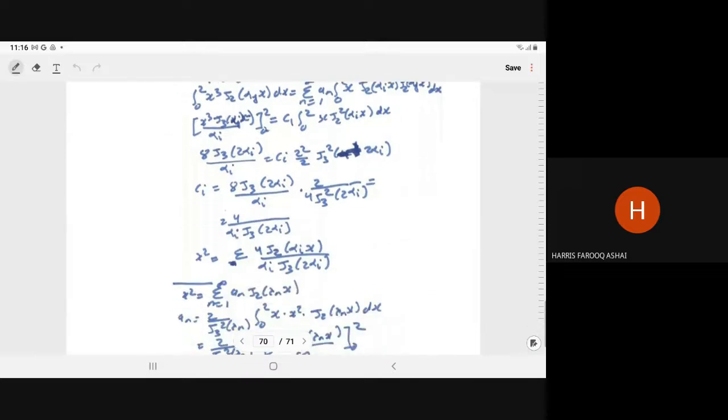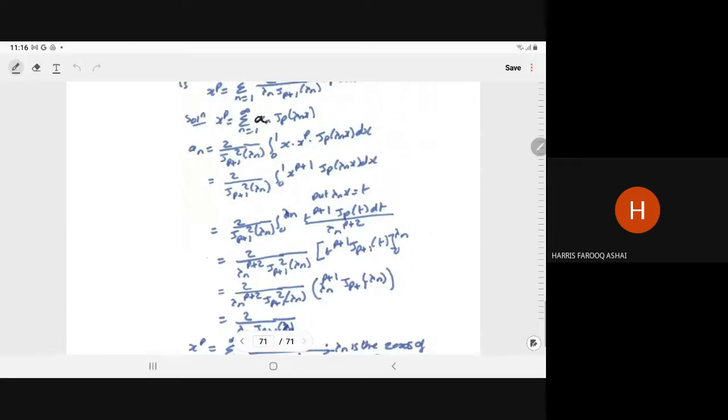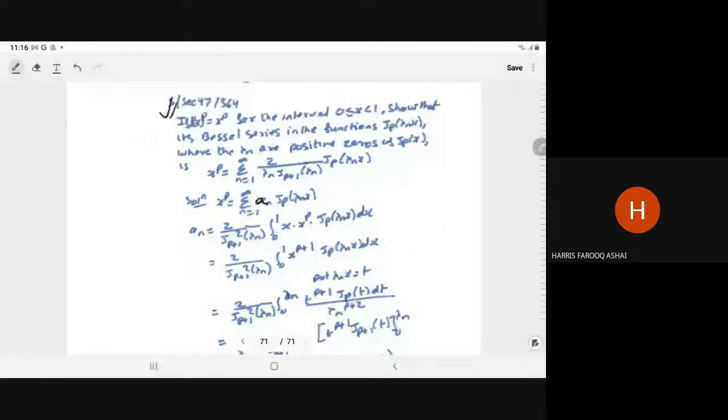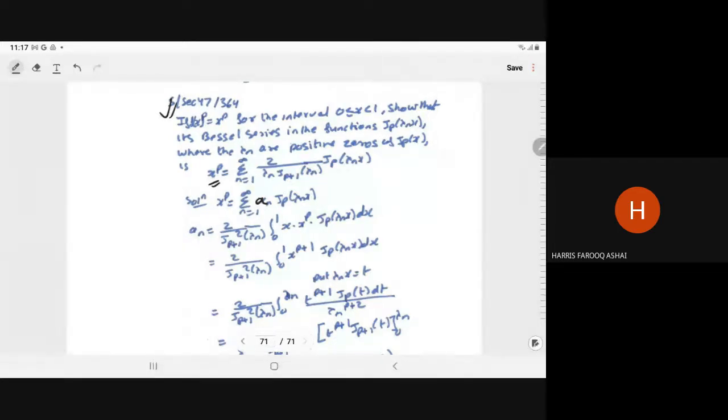Similarly, if you have to write for the x square, instead of the x square, let us see the general one. This is from your book. So here, let f(x) is equal to x to power p for the interval x between 0 to 1, so that the Bessel series in the function Jp(lambda n x), where lambda n are the positive zeros of the Jp(x), is x to power p can be written as summation n is equal to 1 to infinity 2 upon lambda n J(p+1)(lambda n) Jp(lambda n x).